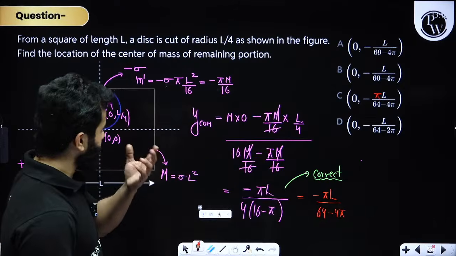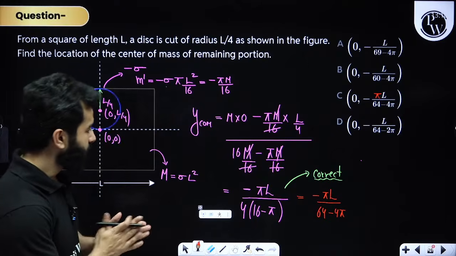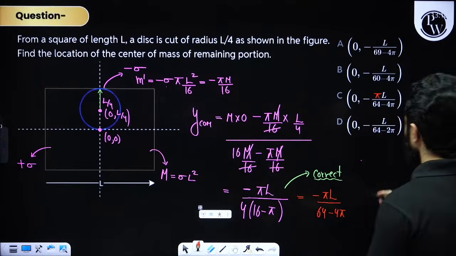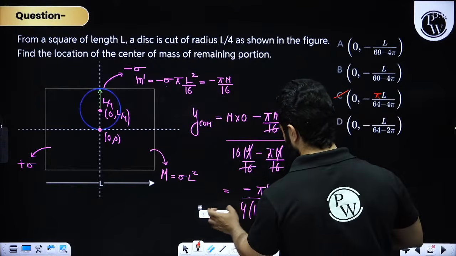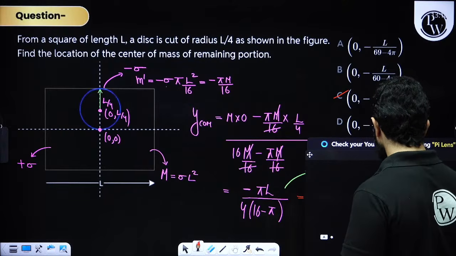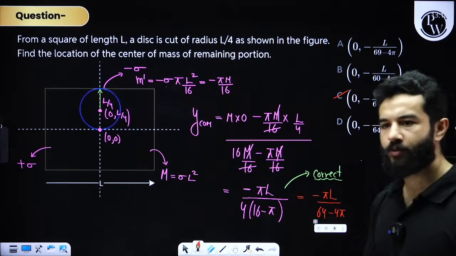I think L is not getting cancelled out, so this is the correct answer, right? Clear? Is there any doubt? I'm going to select option C as the correct answer because I have started the poll. Hopefully the concept is absolutely clear to all of you, right?